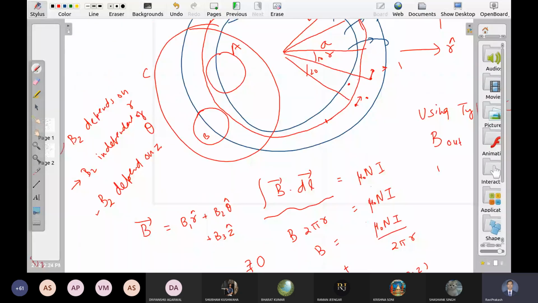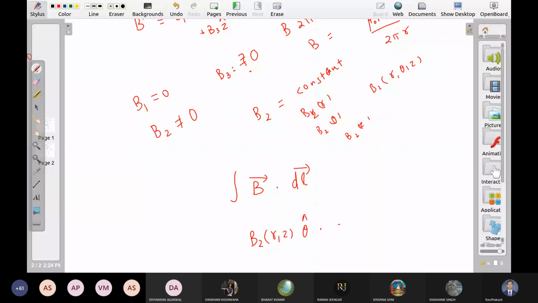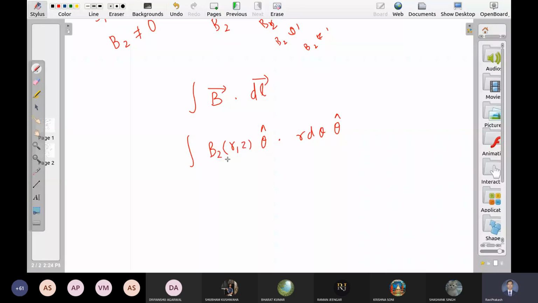So let us say this loop is at a distance R, and this small piece makes d theta angle at the center. Then this small piece has magnitude r d theta, right? Direction: theta cap. Now simplify this. B2, which may be a function of R and Z, theta cap dot theta cap becomes 1, R d theta integral. What is this integral?